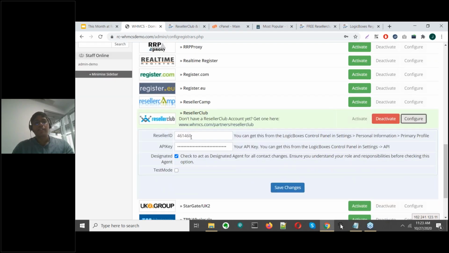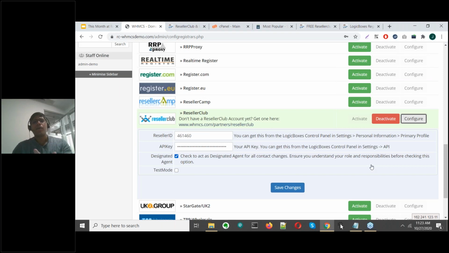You add your Reseller Club ID here. You add the API key, which is again available within your Reseller Club control panel under settings and API. And you can just check this option in case you want Reseller Club to act as a designated agent for domain registrations. And you click on save changes. Once that is done, your reseller account is set up with WHMCS.